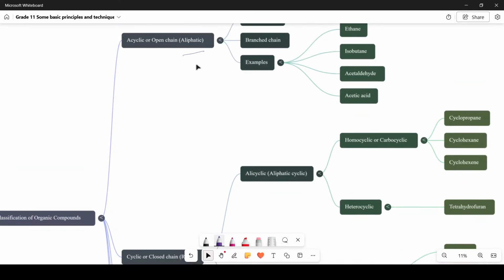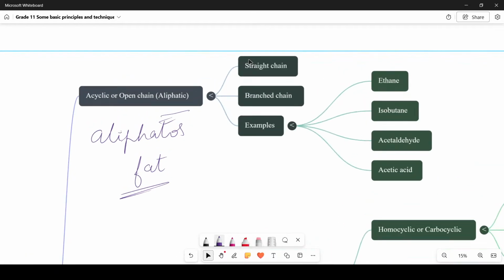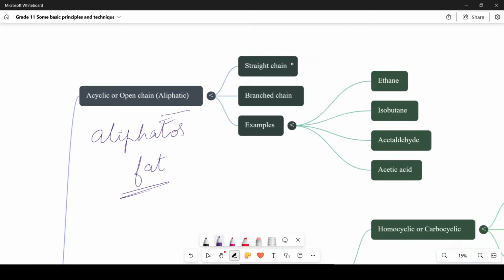What are these aliphatic compounds? These are obtained from animal or vegetable oil. Aliphatos means fat. That's how the name of the compounds is derived. Now these acyclic or open chain or aliphatic compounds are those which contain open chains of carbon atoms. It can be either straight chain or branched.